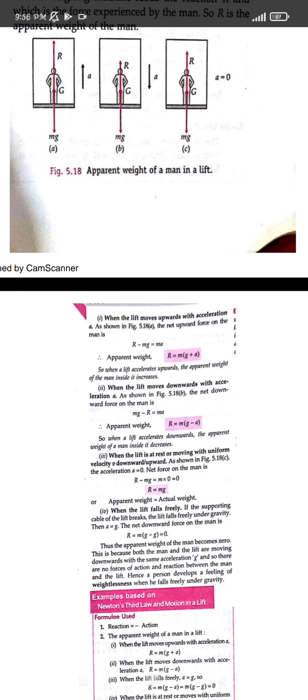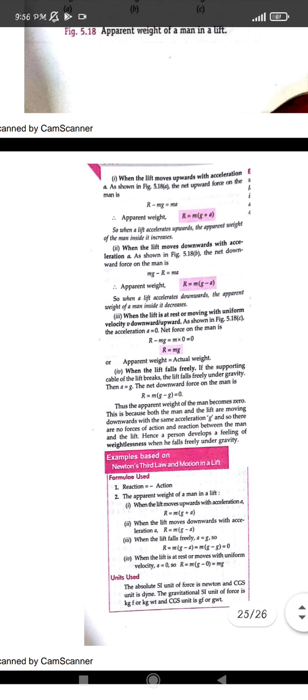So both are in the opposite direction, so it will be a balanced force, that is R equals mg. If the lift falls freely, that is under gravity only, the apparent weight will be 0. Apparent weight of the man must be 0 because both the man and the lift are moving in the downward direction, and acceleration due to gravity is also in the same direction. So there is no force of action and reaction acting on our body, and we will feel weightless. We will be falling under gravity, so weight will be felt as 0.